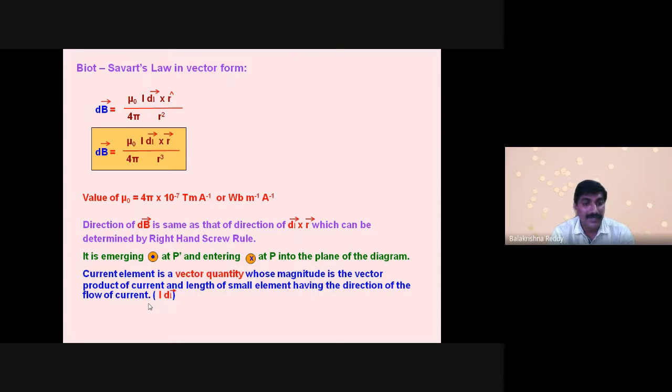Now, the current element is a vector quantity whose magnitude is the product of current and length of the small element, having the direction of the flowing current. That's why I dl we take as a vector quantity, not independently. Is it clear? This is all about the Biot-Savart law, its vector form, and the inwards and outwards notations we discussed here.